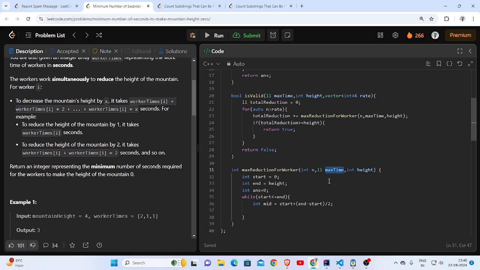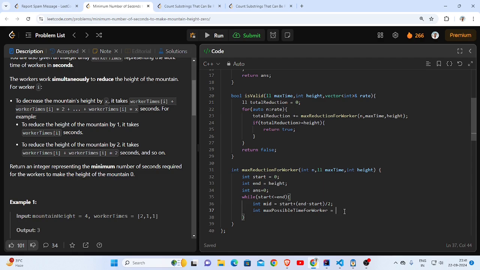So in this particular time, can we even reduce the height? And if we can, then for a particular worker, what is that reduction? That can be determined using this formula. So I can just calculate the max possible time for worker. For any worker, this cannot be greater than equal to max time. If it is, then it's an invalid case.